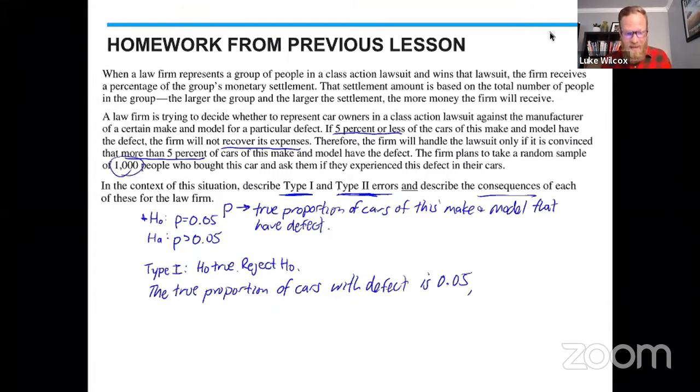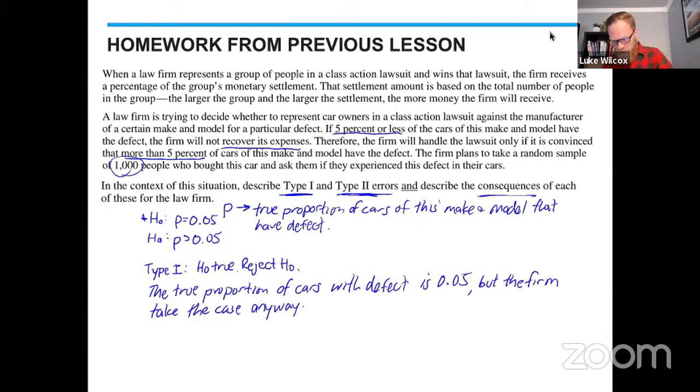They make a mistake, and they decide that the alternative is true. And the alternative is that the true proportion is greater than 5%. Well, if they thought that the proportion was greater than 5%, then they would take the case, right? So the error that they make here is, we're going to say, the firm takes the case anyway, right? They really shouldn't have taken the case, but they took the case anyway. That's a type 1 error.